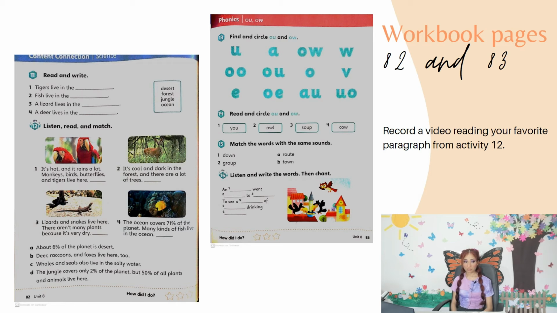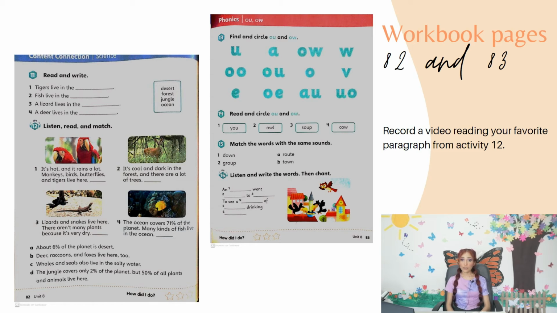Deer, raccoons, and foxes live here too. 3. Lizards and snakes live here. There aren't many plants because it's very dry. About 6% of the planet is desert. 4. The ocean covers 71% of the planet. Many kinds of fish live in the ocean. Whales and seals also live in the salty water.